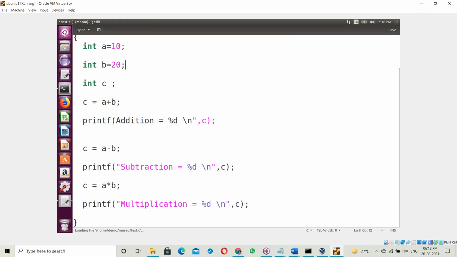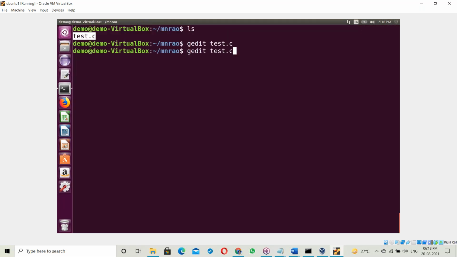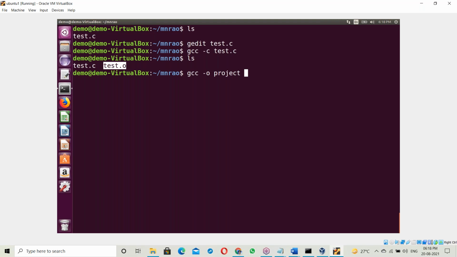Here the semicolon is missing. Next here the double quotation is missing. Save. After saving, recompile it. Compiled, no error. The test.o file is created. Now convert this into an exe file with gcc -o project exe. The exe file is generated. The project exe file is generated.